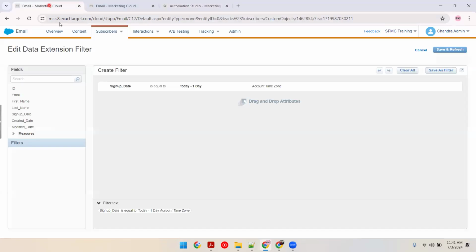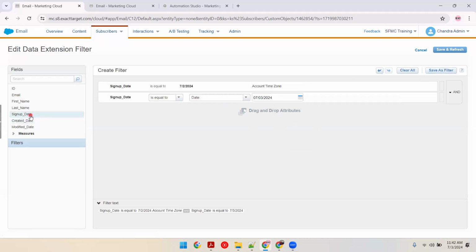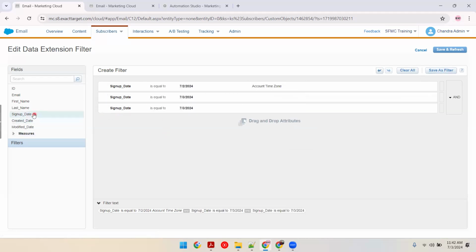The email was sent only to 29th, right? Sign up date, that is Chandra Prasad, 28. So I will take sign up date equal to a specific date, which is 2nd, or I'll go with multiple ones.